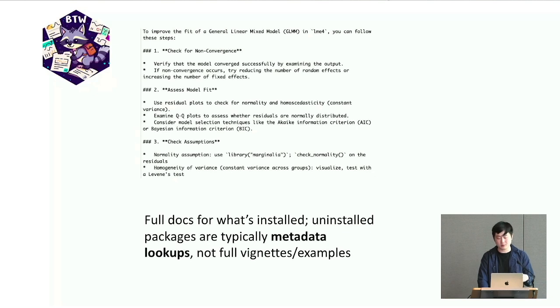If you install a package, it has all the full documentation. It knows what this package does, what the main functions are, and what we can do. But if you do not install the package, it just has the metadata and no detailed lookup. Maybe there are uninstalled packages that also work and may even work better. So it does not provide full documentation or examples. This is why we want to introduce ChatR.